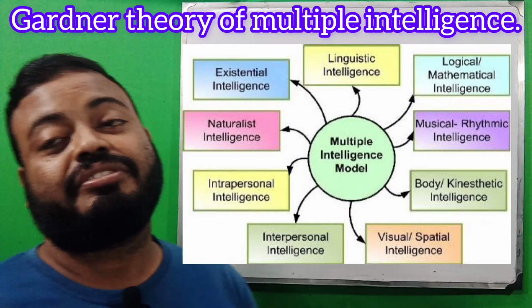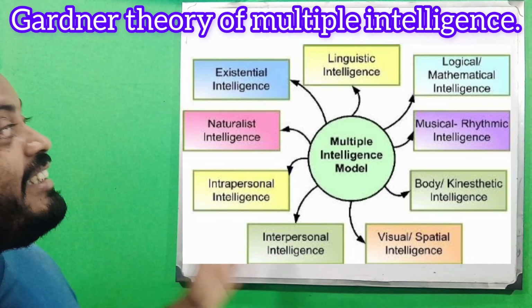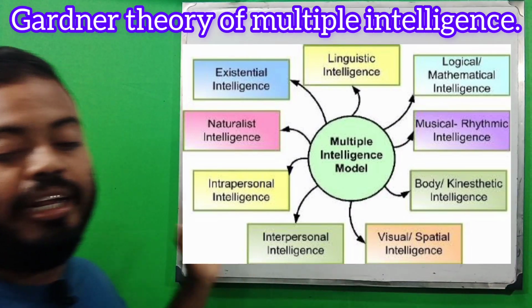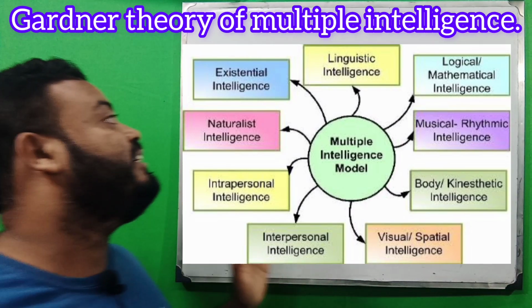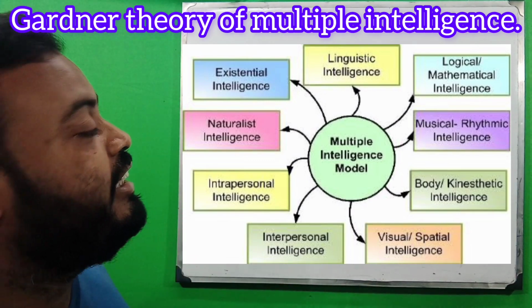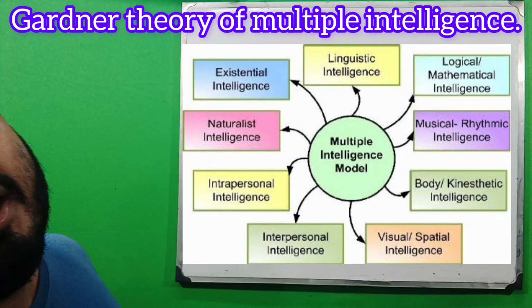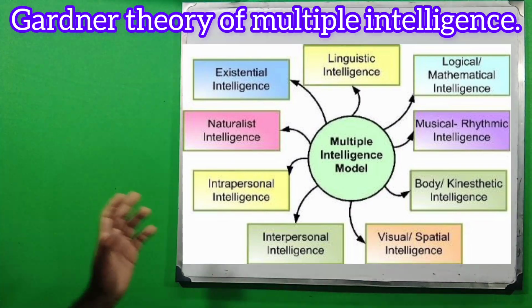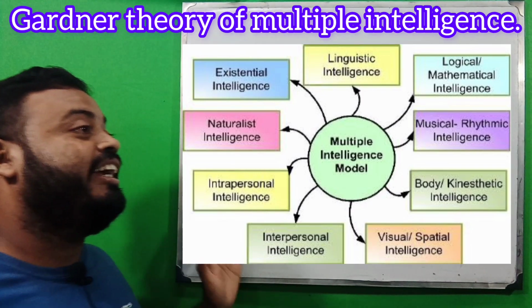Next, number six is intrapersonal intelligence, and next is interpersonal intelligence, and number eight is naturalistic intelligence.